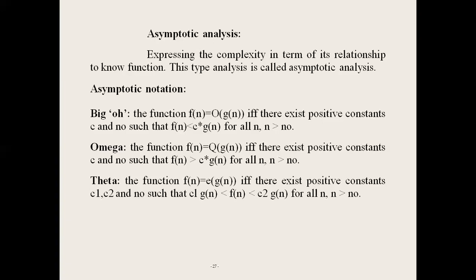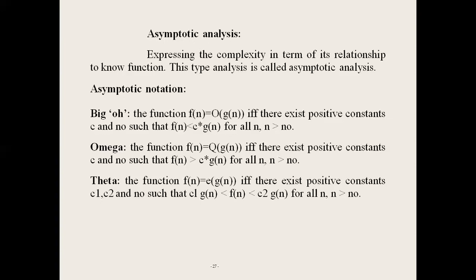Next one, theta notation. In theta notation, the function f of n equals theta of g of n if and only if there exist two positive constants c1 and c2 and n0 such that c1 into g of n is less than f of n, which is less than c2 into g of n, for all values of n greater than n0. For theta notation, we are considering lower bound and upper bound. The lower bound satisfies c1, the upper bound satisfies c2.